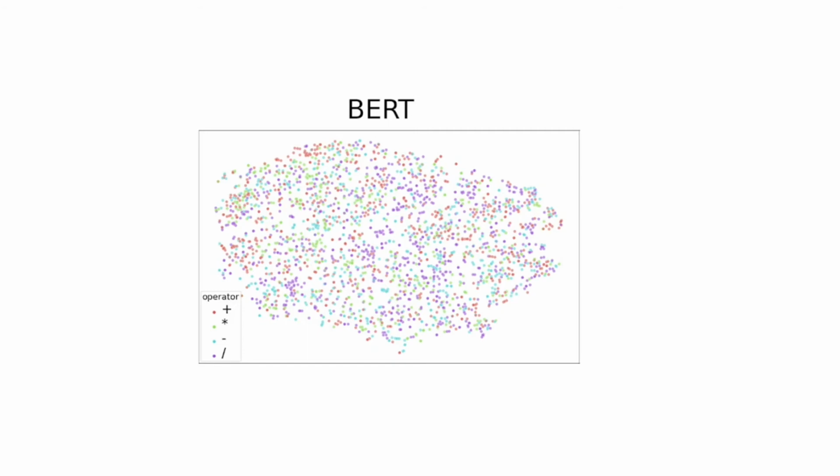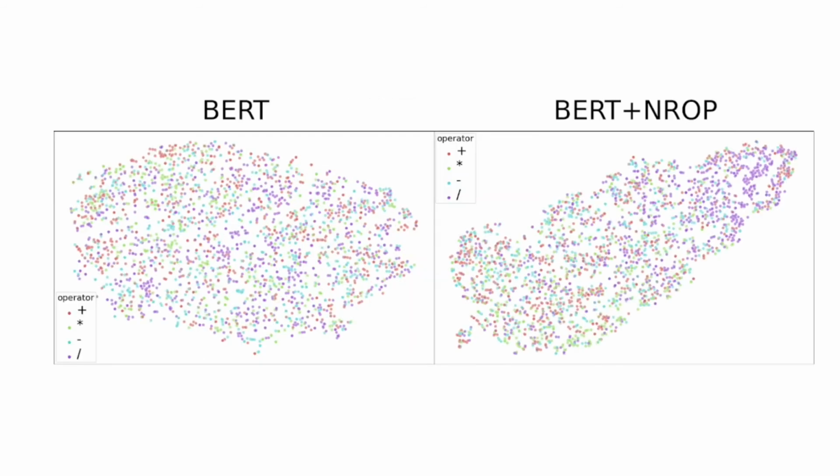First of all, BERT's embeddings, even after fine-tuning to predict the correct answer, had no information about basic operators. Interestingly, BERT NROP seems to retrieve some information about them. We wanted to look at specific examples of what questions BERT solves and what it does not. However, random guessing on AQuA-RAT yields 20% accuracy, which would make it hard to distinguish solved questions from pure luck.